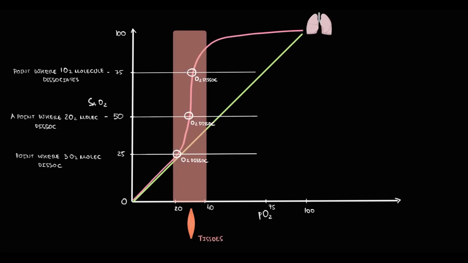Well, if positive cooperativity decreases, hemoglobin will give away oxygen more willingly, which means that hemoglobin will give away oxygen earlier at a higher level of partial pressure of oxygen. That's why the curve will shift to the right.